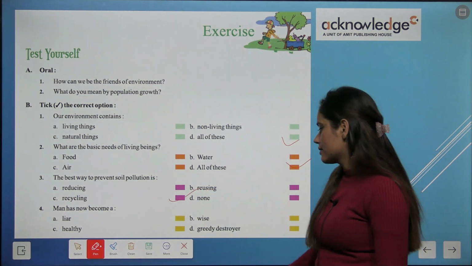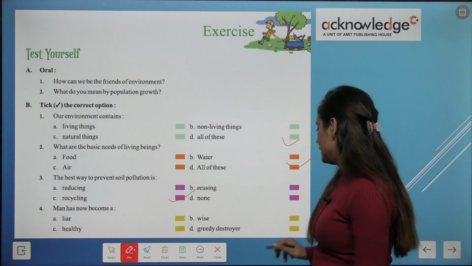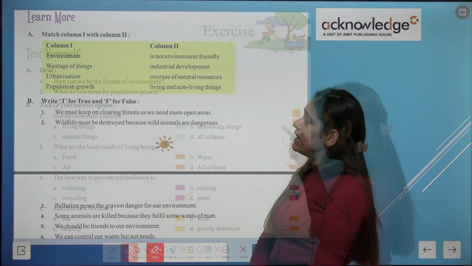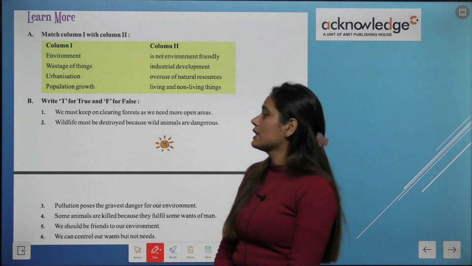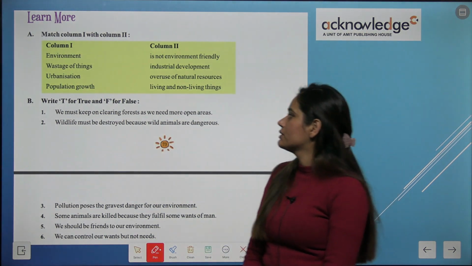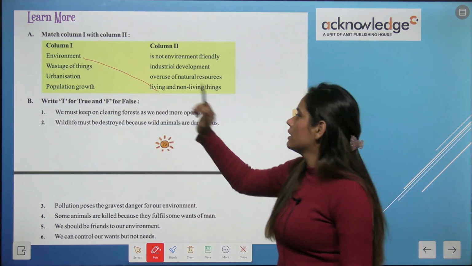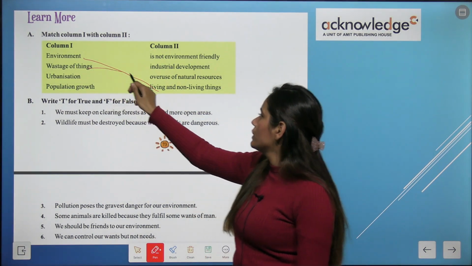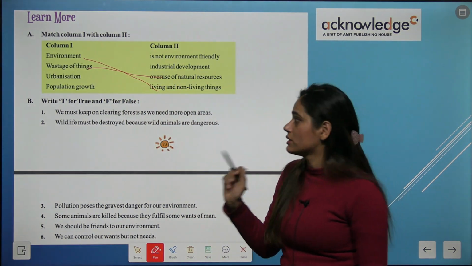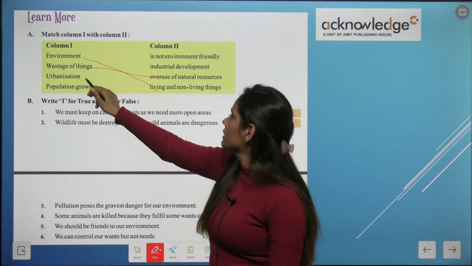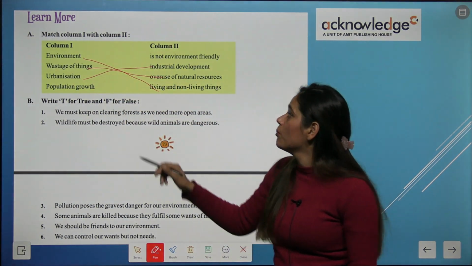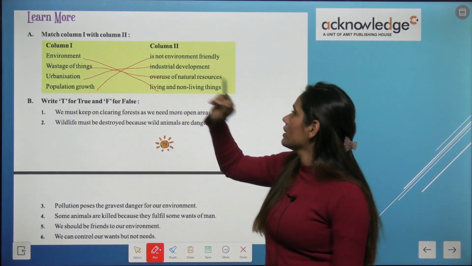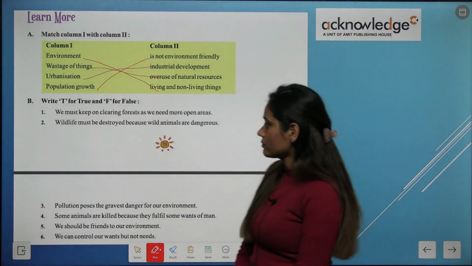Okay, man has now become a greedy destroyer. Okay, match column 1 with column 2. Environment. What is environment? That is living and non-living things, wastage of things, overuse of natural resources. Urbanization is industrial development. Population growth is not environment friendly.